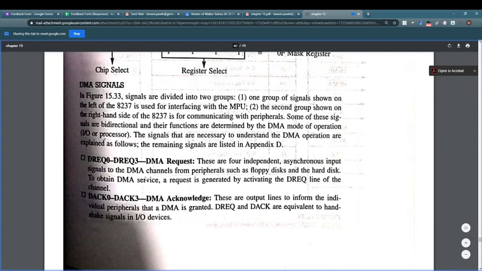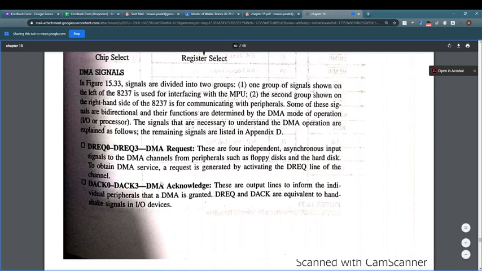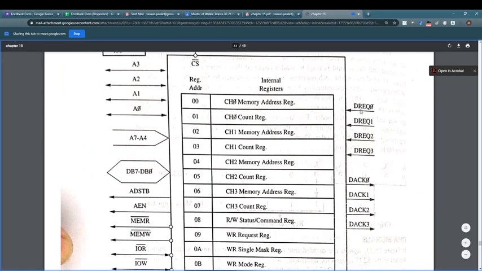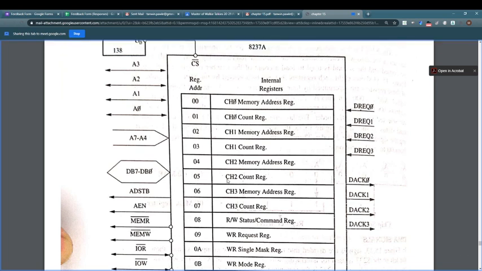Okay. Now we will see first DREQ 0 to DREQ 3. These are the request signals. 4 independent channels have 4 request signals.